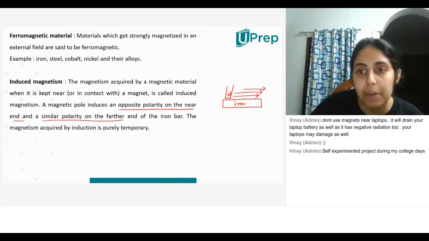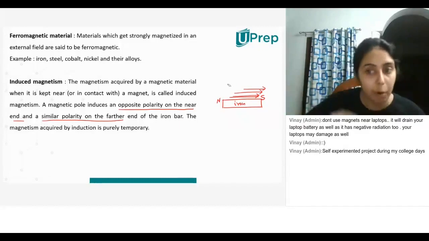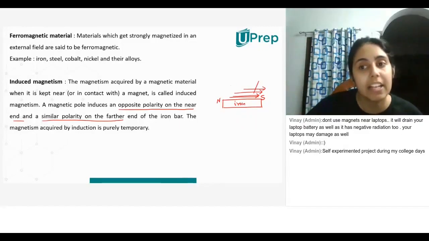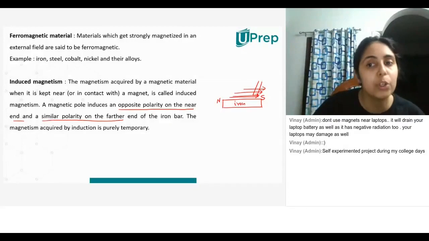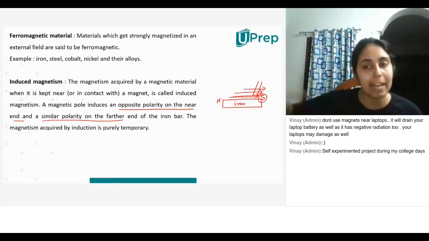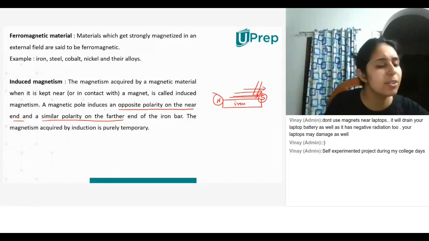For example, if I am rubbing the magnet in this direction, then the south pole will be formed here and the north pole will be formed here. So I'm using the north pole to rub on the iron, right? So the north pole creates the south pole, because that is how it will come in contact. Unlike poles attract each other. So if I'm using the north pole to rub on this piece of iron, then a south pole is created on the end where I'm ending, and on the other side a north pole is created. Does that make sense to you guys?